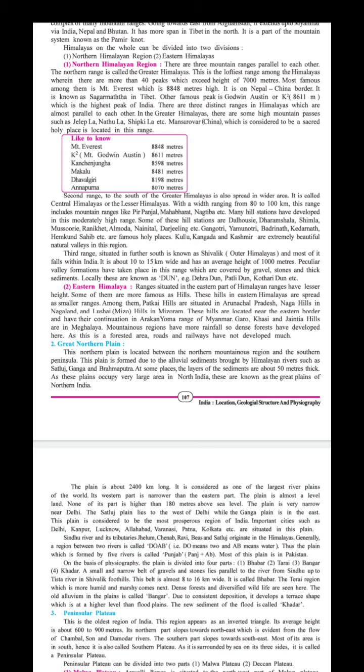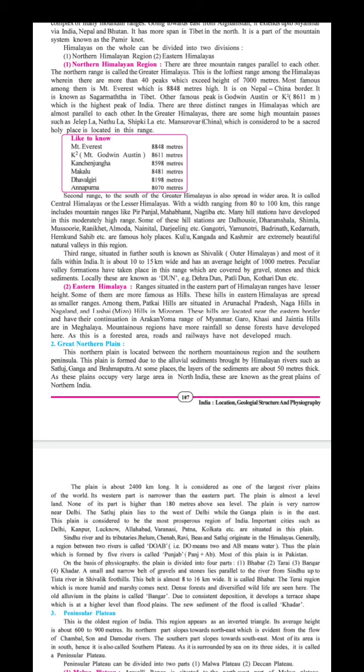Okay, now the third one is the peninsular plateau. What is the peninsular plateau? I have told you in the previous class. Now I will discuss in detail what the peninsular plateau is and where it is. This is the oldest region of India. This region appears as an inverted triangle. Its average height is about 600 to 900 meters.